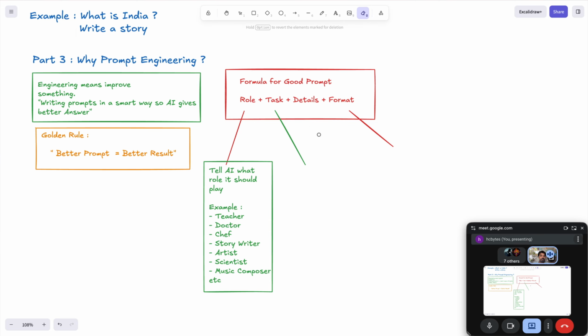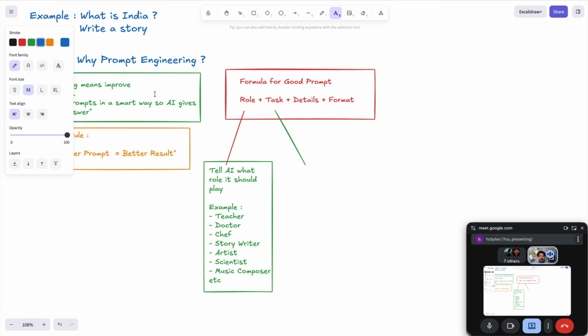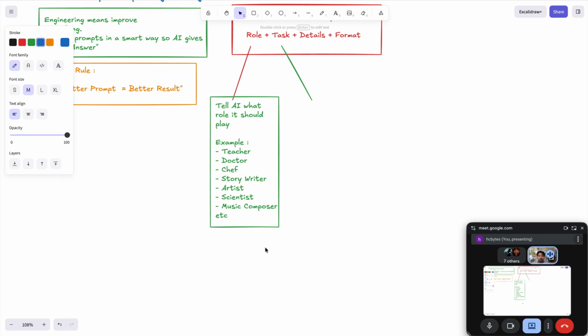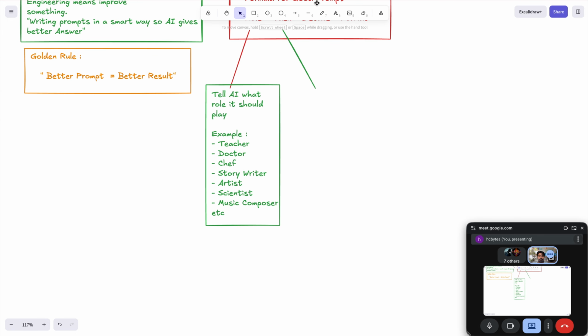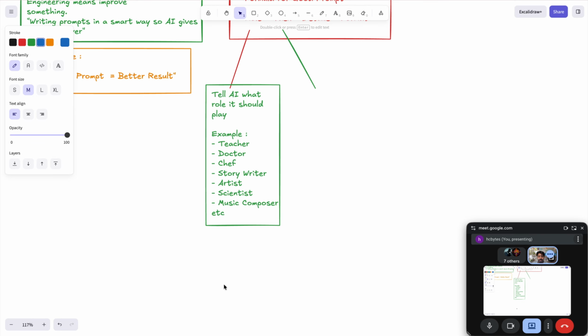So first we understand what I have to tell. I need to explicitly tell the role. For example, I'll write it here: I tell that act as a teacher. Correct? Act as a teacher.